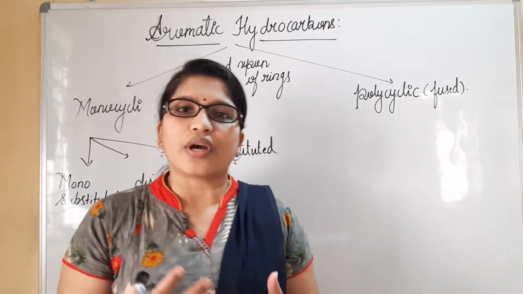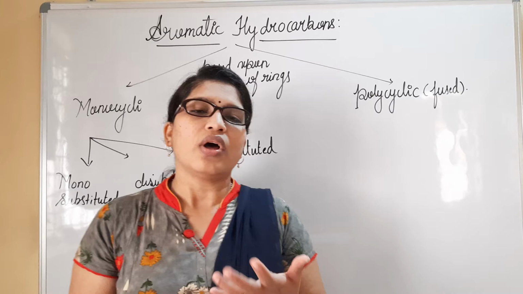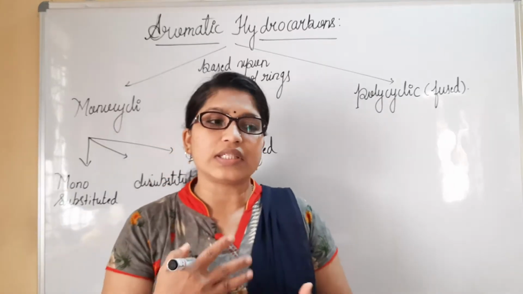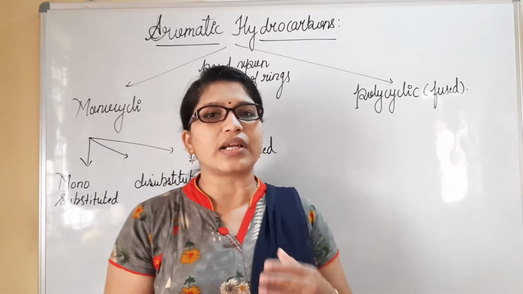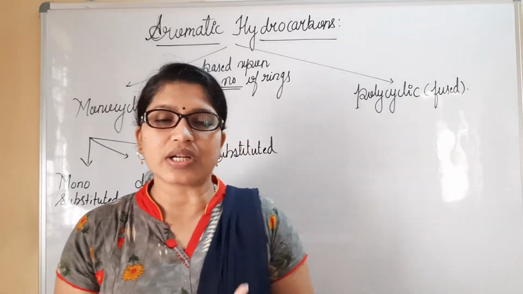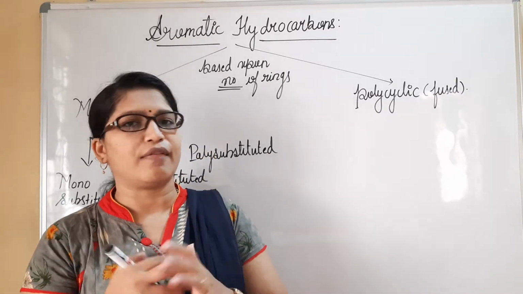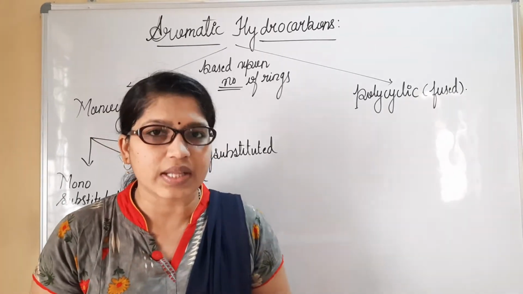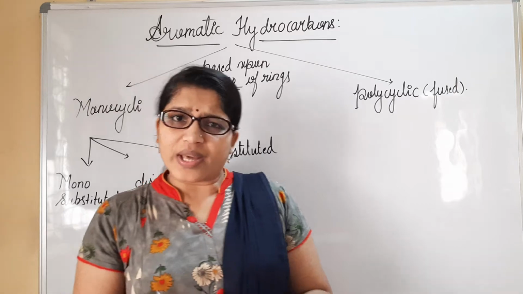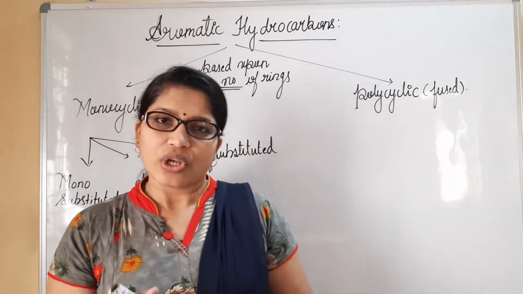After that, we also discussed regarding alkenes. What is the general formula? How many types of alkenes generally exist? Alkenes are generally called olefins. They are oil forming in nature. We have seen what the hybridization in alkenes is, what the bond angle is, everything we discussed, and we have concluded that also. In today's class, let us start with aromatic hydrocarbons.